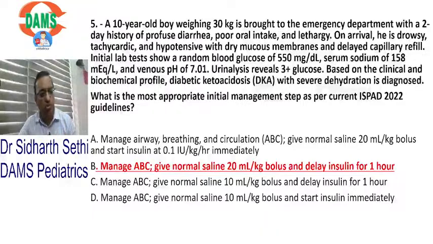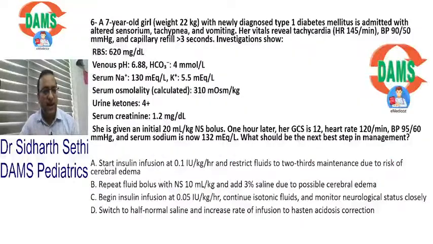Let me ask you one more question related to diabetic ketoacidosis. Here is a 7-year-old girl with diabetes, sugar of 620, pH of 6.8, very severe acidosis, ketosis, we give a bolus. Now what should we do next? Anyone in the class? After you give a bolus of normal saline in diabetic ketoacidosis, what should I do next?